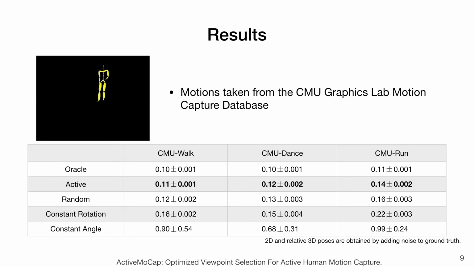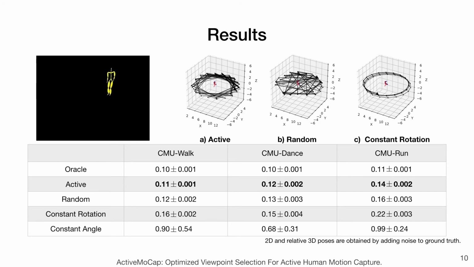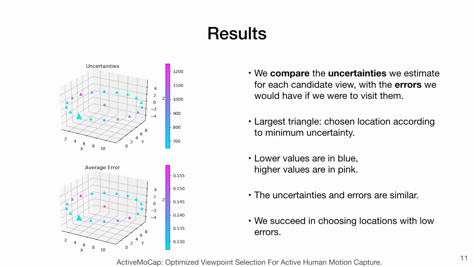We perform two sets of experiments. In the first, we allow the camera to teleport to any of the viewpoints without any constraints. Using synthetic data with motions from the CMU Graphics Lab motion capture database, we demonstrate that our active motion planner achieves consistently lower error values than the baselines, and we come the closest to achieving the best possible error for these sequences and viewpoints. The random baseline also performs quite well in these experiments, as it takes advantage of the drone teleporting to a varied set of viewpoints.